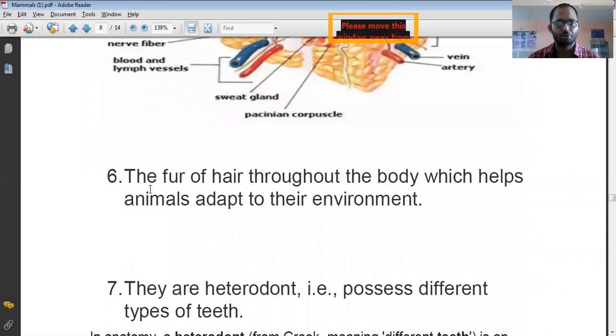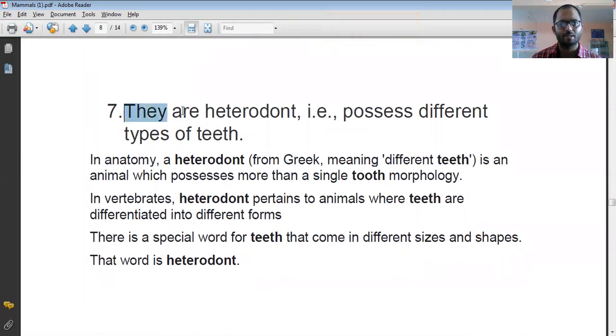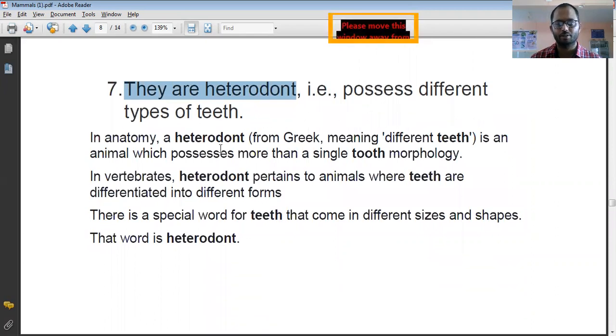Then, as I told you, the fur or hair throughout the body helps the animal to adapt to its surrounding environment. The presence of fur or hair helps to adapt to the surrounding environment. Then another most important characteristic of the mammals is that they are heterodont. This is a type of teeth. Heterodont means they possess different types of teeth.